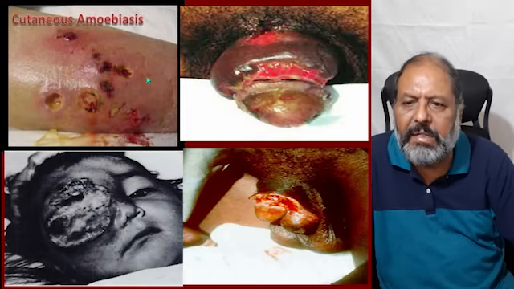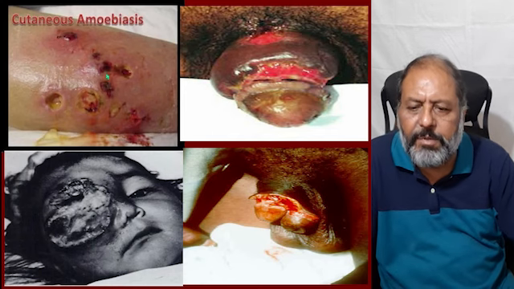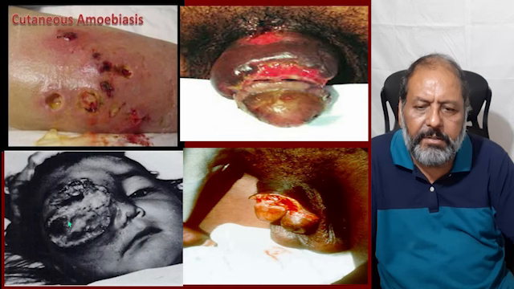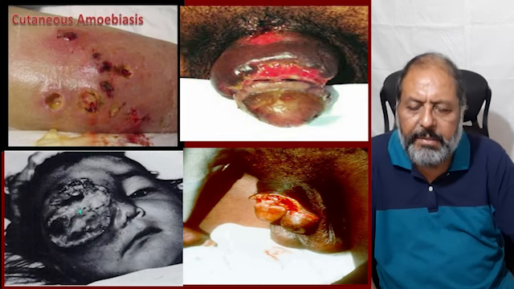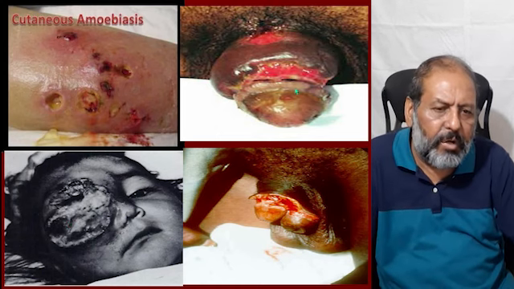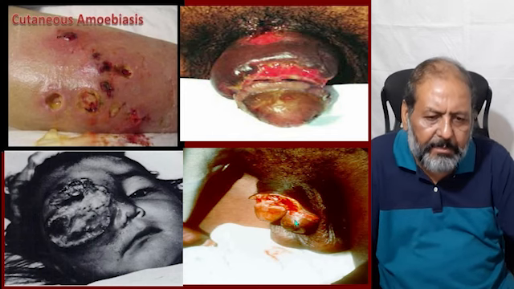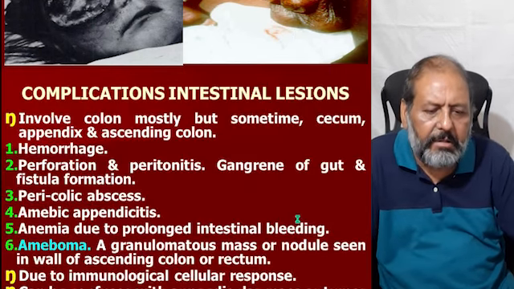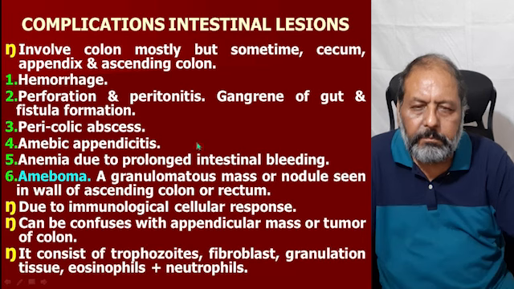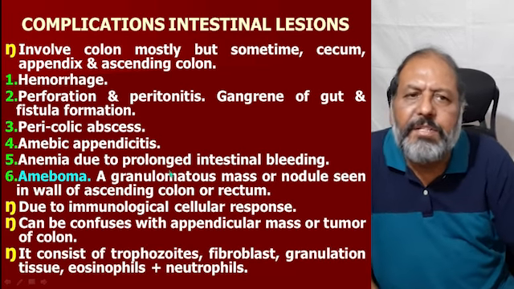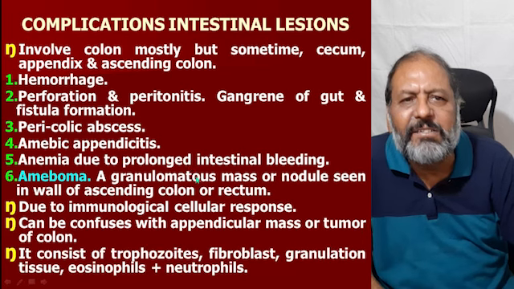So here one can see cutaneous amebiasis, and here also the cutaneous form involving the forehead and the eye. Here it is involving the penis, and the scrotum and the penis are also involved as part of the cutaneous form. Now, there are certain complications which are confined to the intestinal lesion.